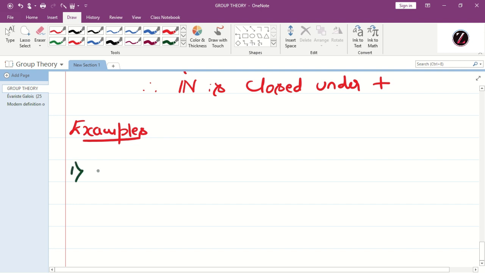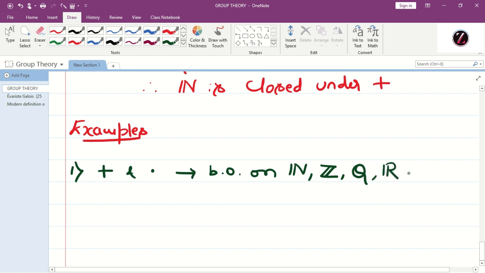So the first example: addition and multiplication are binary operations on N, Z, the set of all rational numbers, and also the set of all real numbers and complex numbers. We have verified these for N and Z, and you can verify in the other three sets whether these two are binary operations.